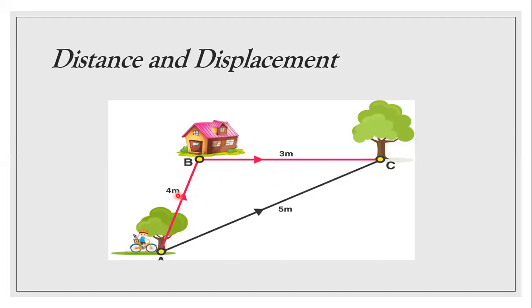He has covered 4 plus 3, 7 meters. But the shortest path from A to C, from his initial position to final position, is 5 meters. So the displacement is 5 meters only. Distance is 4 plus 3, that is 7 meters. Displacement is just 5 meters.